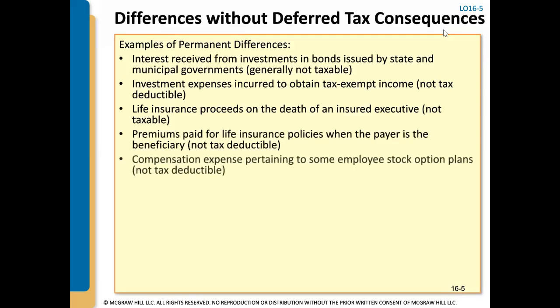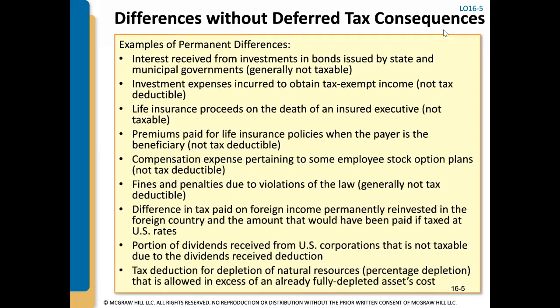There's lots and lots of different items that can cause permanent differences. I'm just going to highlight some of the more common ones that you would be seeing on a tax return. We just talked about interest received from investments in government bonds. Now, I just want to point out these are state and municipal bonds, not federal bonds. If you take the CPA exam, they might try to trick you like that.